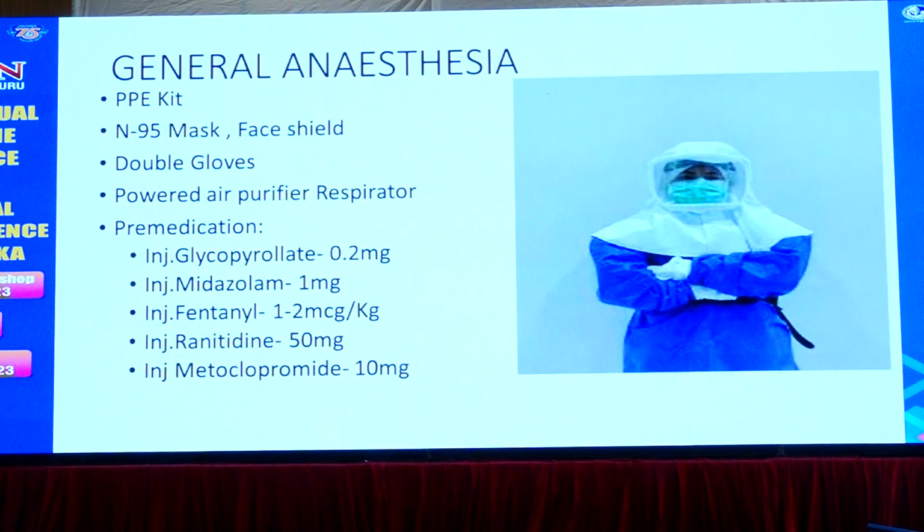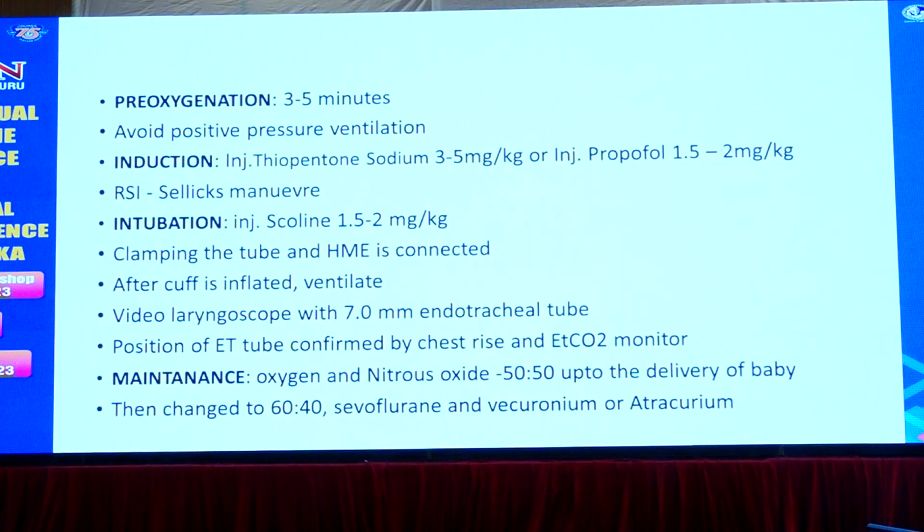General anesthesia is associated with more aerosol spread, so we have to take extra precautions like a powered air purifying respirator, face shield, water resistant dress, and shoe covers. We premedicate the patient with glycopyrrolate, midazolam, fentanyl, ranitidine, and metoclopramide, as the patient is prone to acid aspiration syndrome. We have to pre-oxygenate, as they are more prone to hypoxia due to COVID, for 3 to 5 minutes with 100% oxygen. The patient breathes spontaneously, and we avoid positive pressure ventilation during pre-oxygenation, particularly in COVID situations.